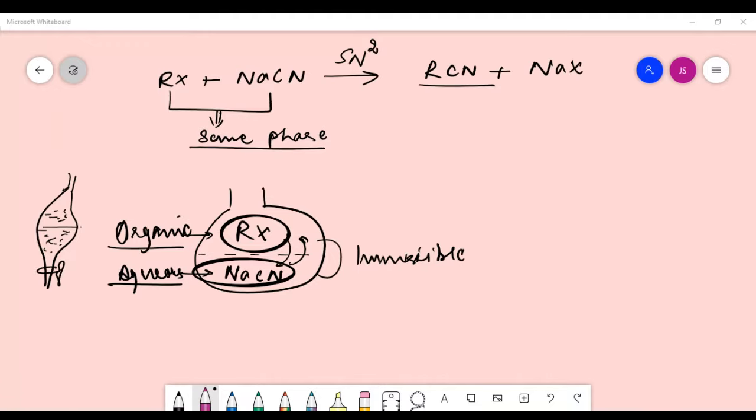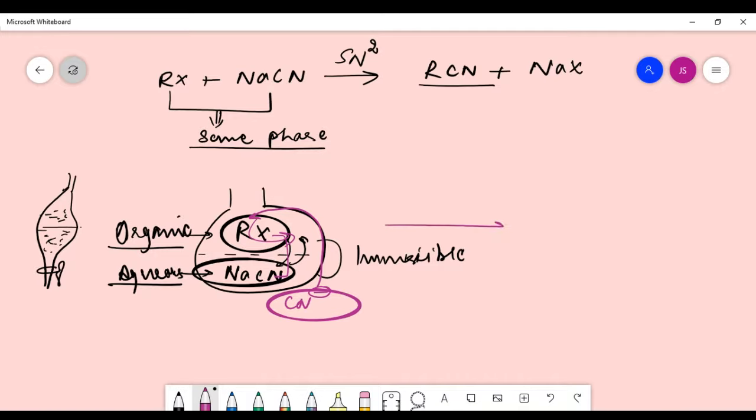Yes, Rohit. Very good. No reaction is possible. There is no interchange of ions from one phase to another phase. They are not reacting with each other. If they are not miscible, how can they react and how is the product formed? Cyanide here acts as a nucleophile, so cyanide has to cross this layer to attack the alkyl group, and then the leaving group leaves. How will cyanide cross this?